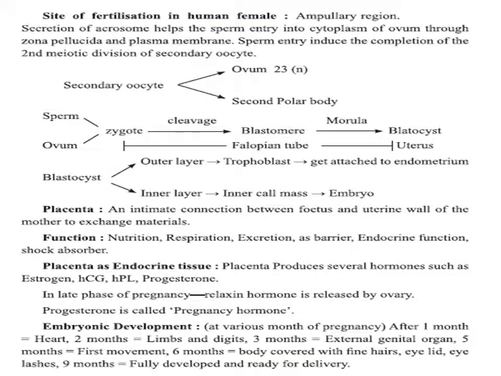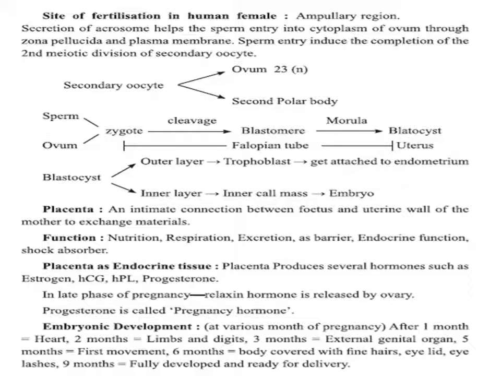First of all, we have to discuss fertilization. Here is a short summary of what we are going to discuss in this chapter. Fertilization takes place in the ampulla region of the oviduct or the fallopian tube.